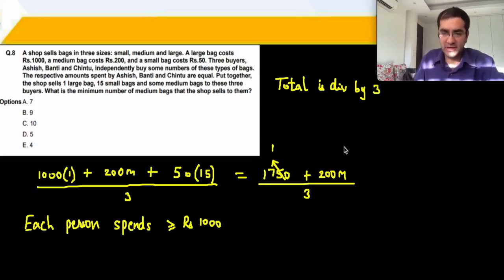Total remainder should be 0. ठीक है. 3/3 0 हो जाएगा. So 200 divided by 3 का remainder क्या है? 180, 198. 200 में से 198, remainder is 2. And I need a total remainder of 2 over here, right? So that 1 plus 2, 3 is divisible by 3.